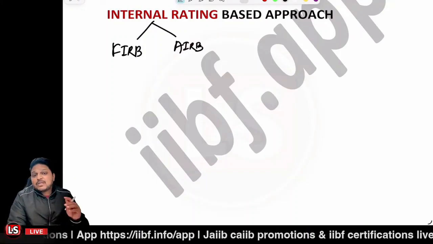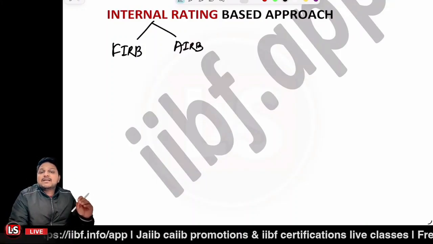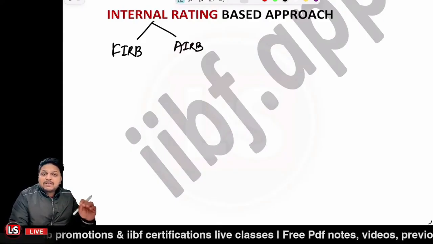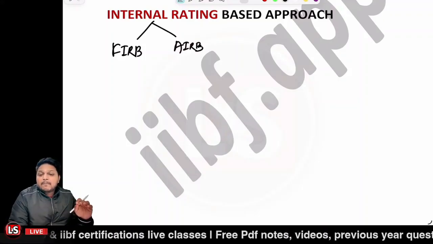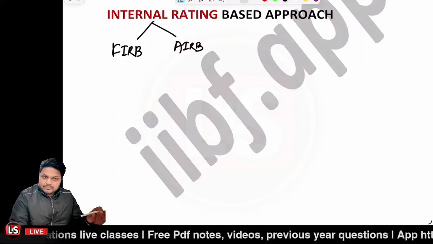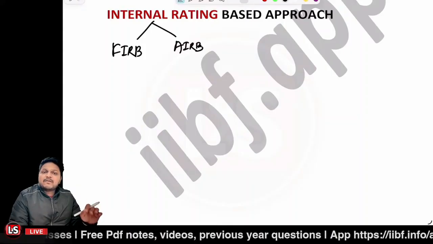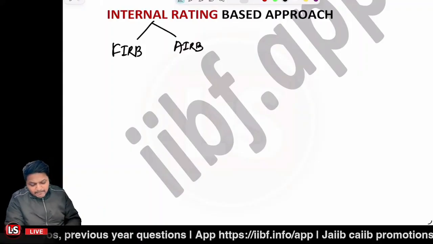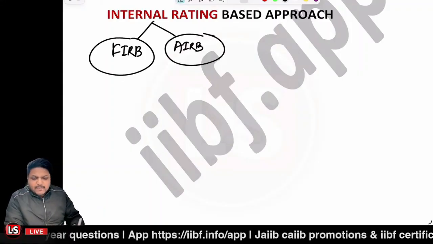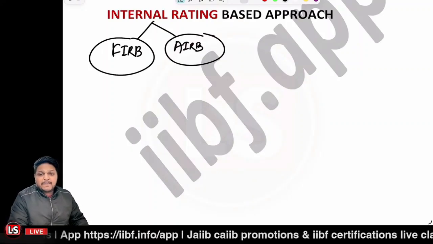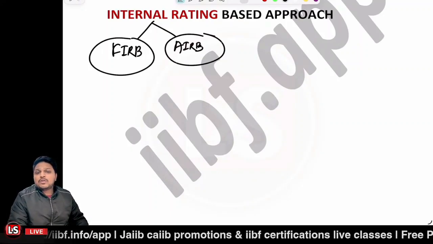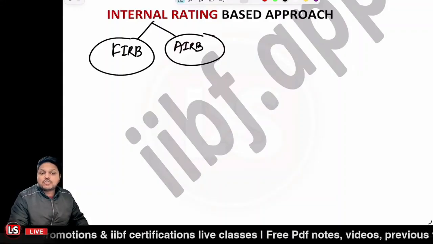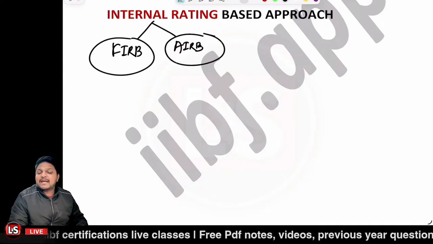Now this is actually based upon bank's internal assessment. Now the potential will be there that we can be having more risk sensitive capital requirement. That was a major limitation of the Basel I and Basel II, that we are not following the risk sensitive criteria, right? Now in these approaches, the bank is given much more freedom that they can be having the internal assessment, and based upon that they can be computing their own capital requirements for each particular exposure, right, before computing the risk weightage asset, right?